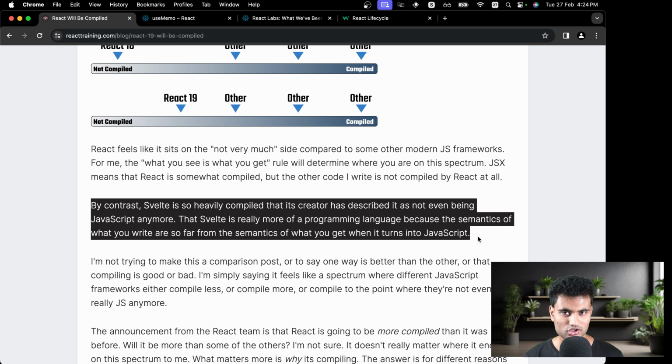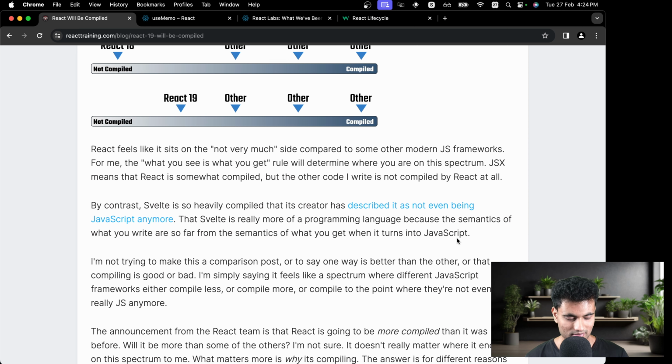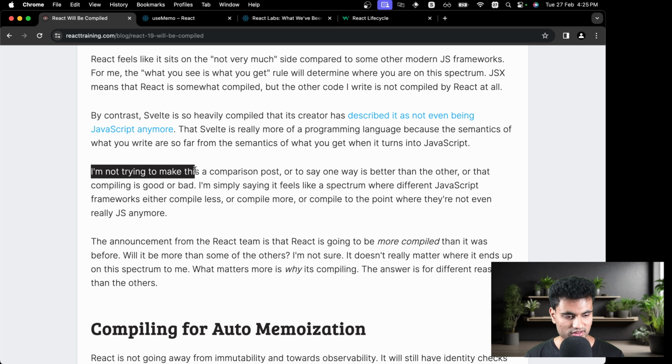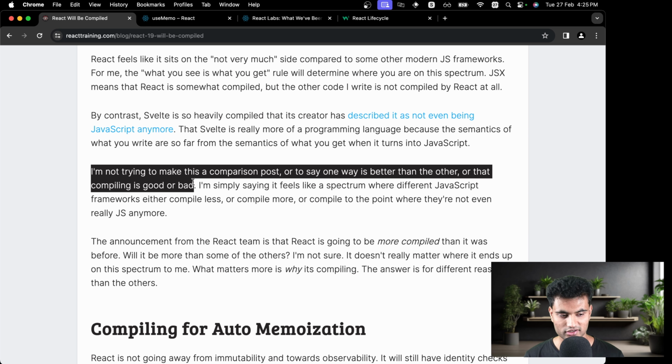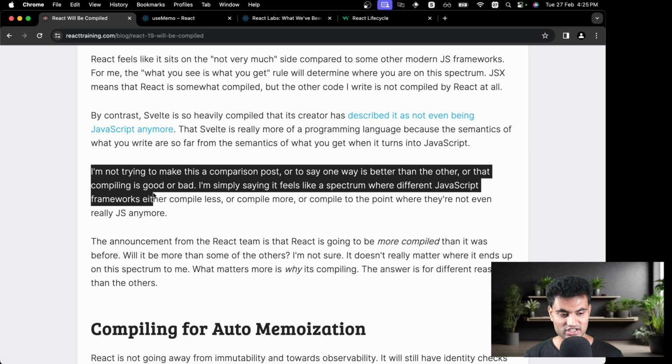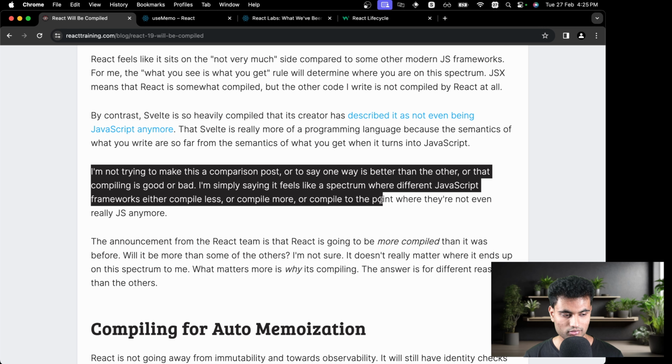Recently there was a lot of buzz around Svelte state, and it didn't look quite like JavaScript. I might be wrong here, but I think this is what the author means: if you're writing something which is not your target code, then you are using a compiled framework. I'm not trying to make this a comparison post or to say one is better than the other or that compiling is good or bad. I'm simply saying that it feels like a spectrum where different JavaScript frameworks either compile less, compile more, or compile to a point that they are not even JS anymore.